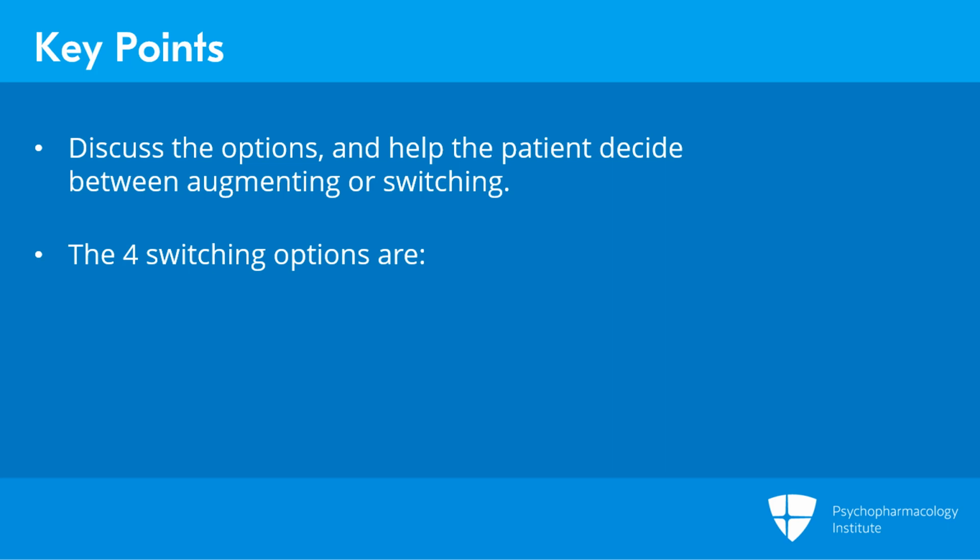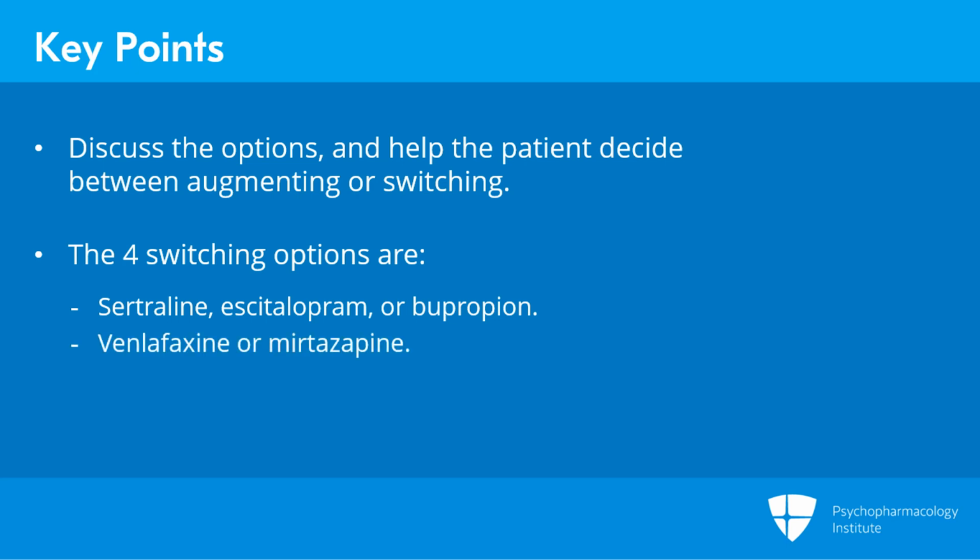We recommend suggesting all, or perhaps some of the 4, and those were choosing another one of the Node 4 choices for first-line treatment, namely sertraline, escitalopram, or bupropion. The second choice could be a dual-action agent, venlafaxine or mirtazapine. A third would be transcranial magnetic stimulation, or rTMS, a reasonable and FDA-approved option for people who have failed 1 antidepressant trial, but not approved if they've been given 2 or more.